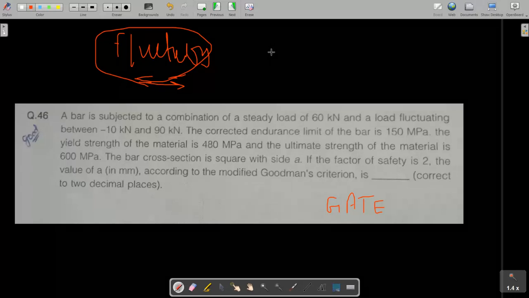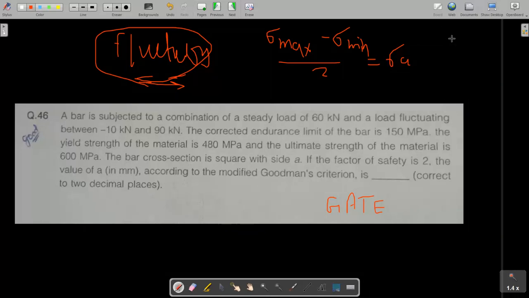One thing I forgot to tell you: when you are finding the maximum stress and minimum stress, and then finding the stress amplitude by this equation, you have to take care of the nature of the force and stress.